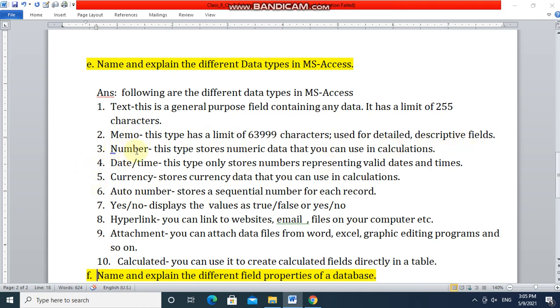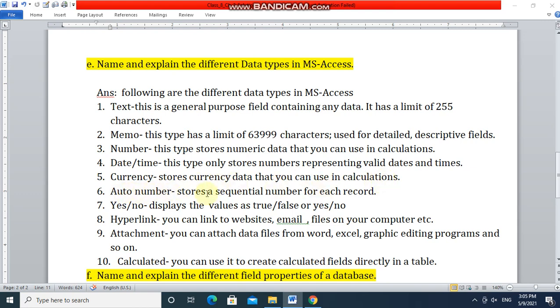Number 3, number. This type stores numeric data that you can use in calculations. Number 4, date and time. This type only stores numbers representing valid dates and times. Number 5, currency. Stores currency data that you can use in calculations.